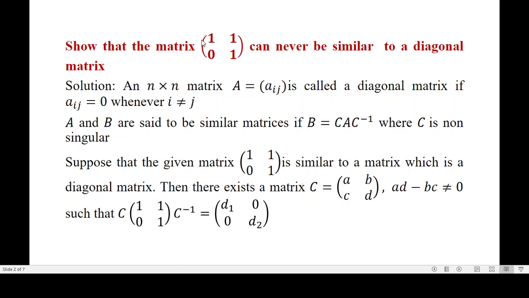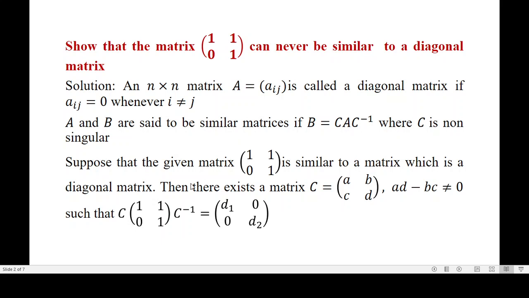We have to show that the matrix [1, 1; 0, 1] can never be similar to a diagonal matrix. Okay. Now suppose that the given matrix [1, 1; 0, 1] is similar to a matrix which is a diagonal matrix. Okay. Now what do we have to prove? We have to show that it can never be similar to a diagonal matrix.